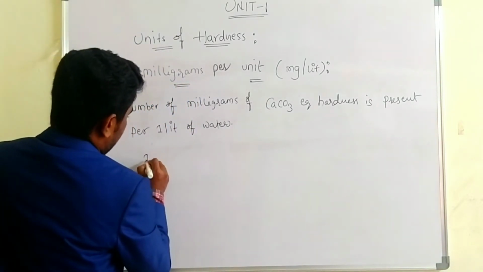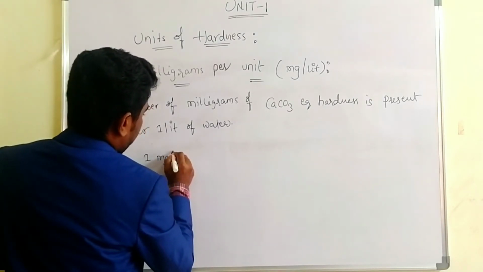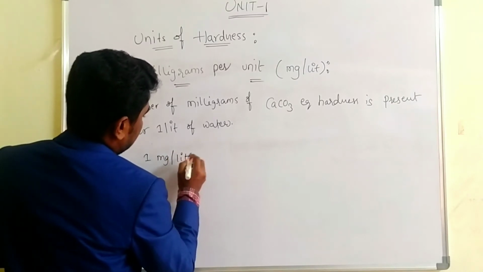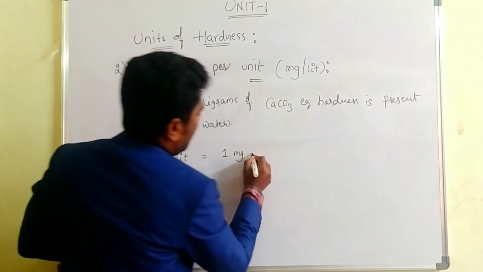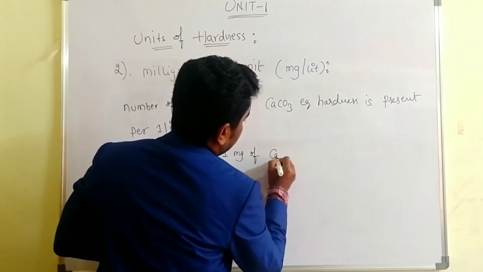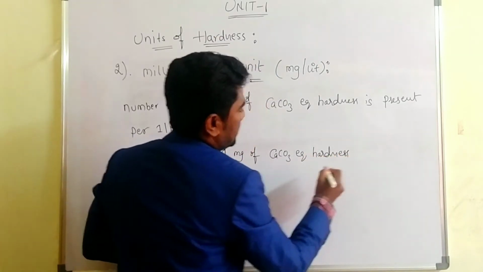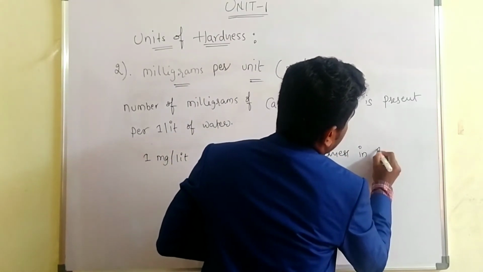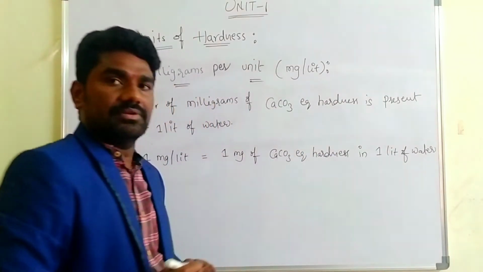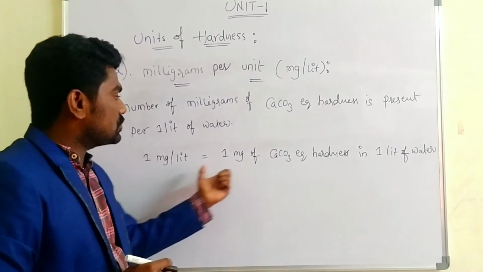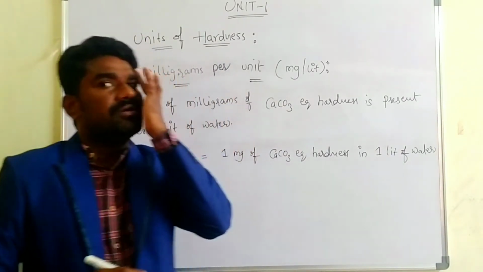Here, 1 mg per liter is equal to 1 milligram of CaCO3 equivalent of hardness present in 1 liter of water, isn't it? 1 milligram per liter is equal to 1 mg of CaCO3 equivalent of hardness in 1 liter of water.